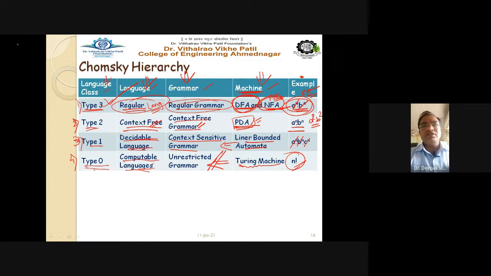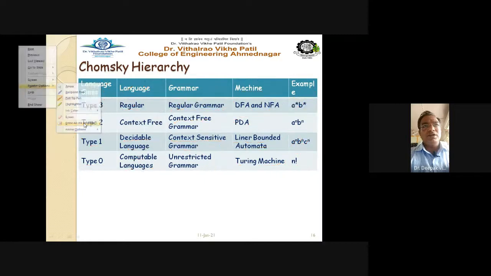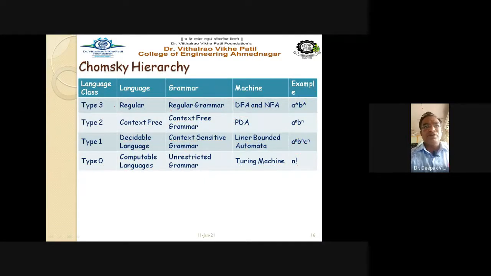So remember this chart. This is an important one for the language classification. Type 3 means your regular language given by regular grammar, and it is identified by your automata DFA and NFA. Type 2 grammar is nothing but the context free language given by context free grammar, identified by push down automata or PDA. The next, type 1 grammar, is the decidable languages, context sensitive grammar, given by linear bounded automata. Whereas in type 0 grammar, the language is a computable language, and the grammar is unrestricted grammar, and it is given by Turing machines, right?